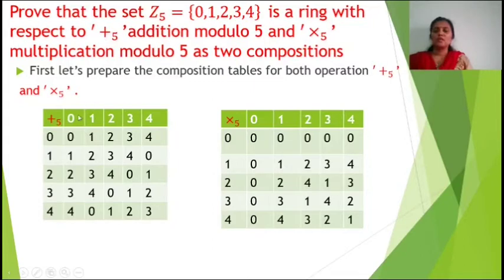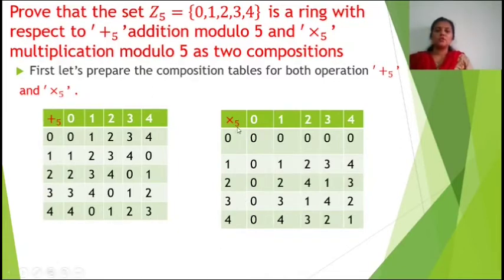Now 4 addition modulo 5 0 is equal to 0, 4 addition modulo 5 1 is equal to 0, 4 addition modulo 5 2 is equal to 1, 4 addition modulo 5 3 is equal to 2, 4 addition modulo 5 4 is equal to 3. 4 plus 4 is 8. When we divide 8 by 5, the remainder is 3.